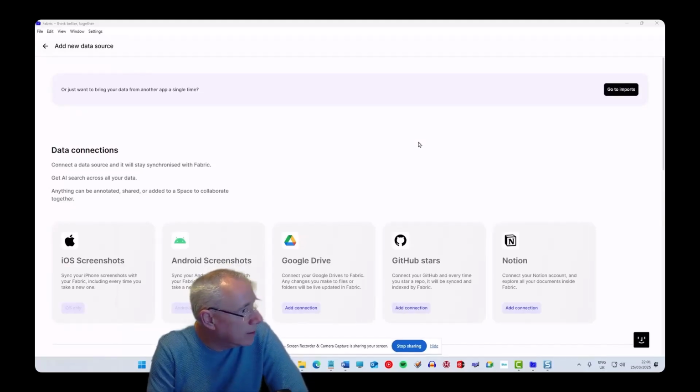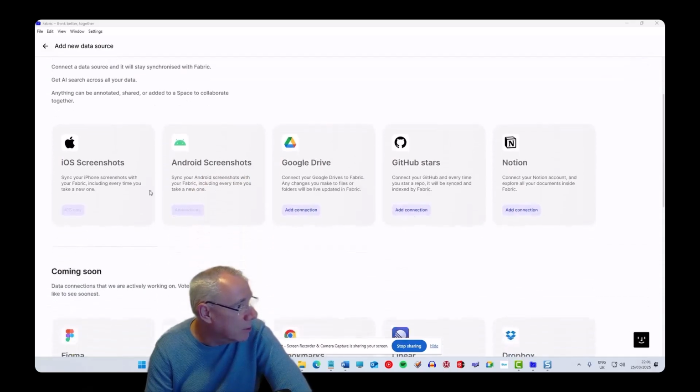Now this is Fabric, and I promised I'd show you a quick tour of it. You can add basically anything on your computer or in the cloud to Fabric, and you'll be able to find it just by asking the AI that's built in where it is. You don't have to know the file name or anything like that. You just need to know something about it and type it in, and it finds it straight away.